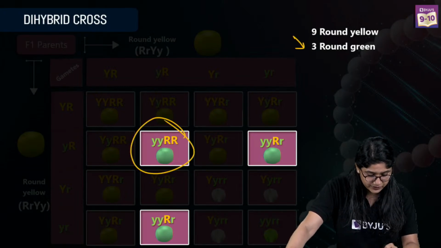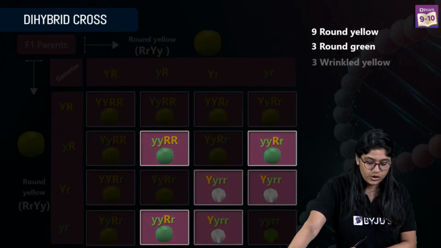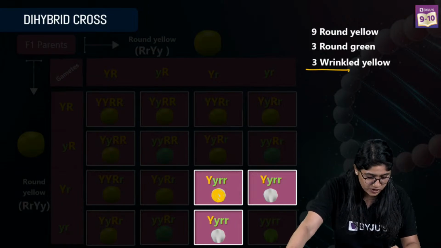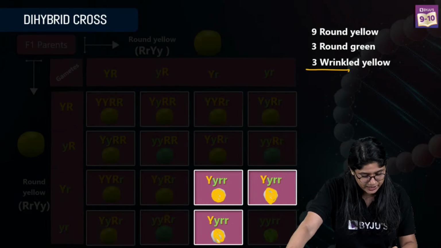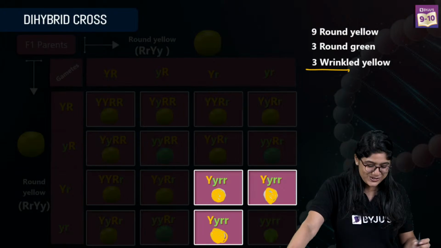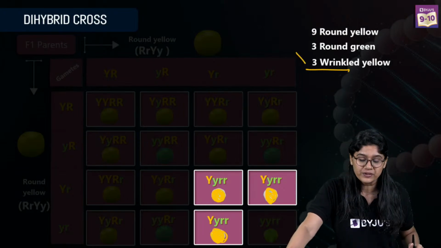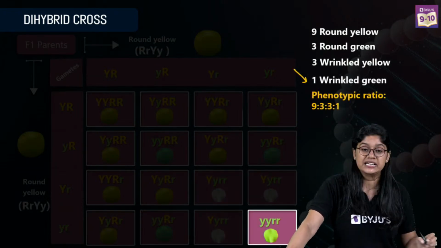Can you see this? They are round and green. Then we have 3 which are, I know this is not supposed to be white, it's my mistake. By color, it's yellow only. So we have 3 which are wrinkled and yellow. And at the last, we have 1 which is wrinkled and green.